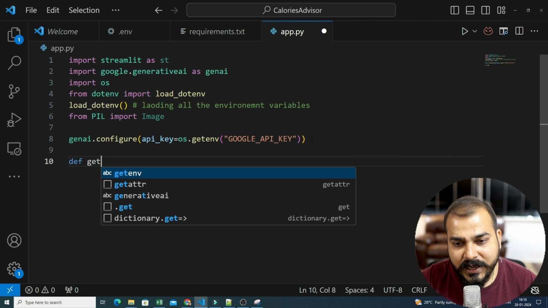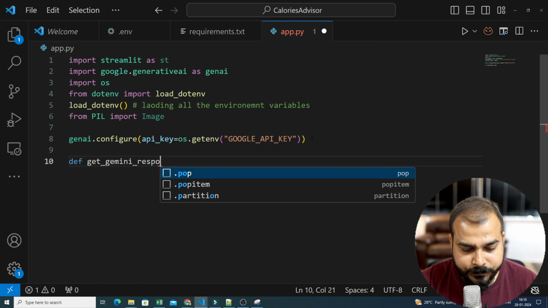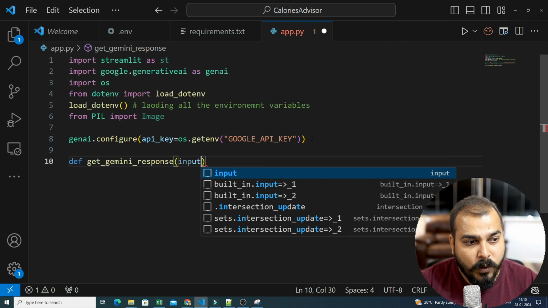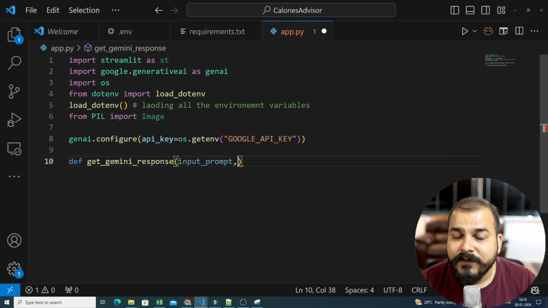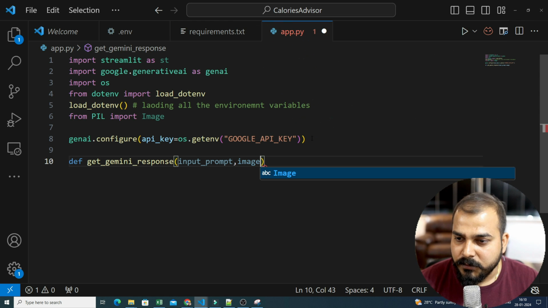Now the next thing is that I will go ahead and write get_gemini_response, and here I'm going to give two important parameters. One is the input prompt, the prompt that I am giving and telling the Google Gemini Pro Vision API how to act. I'll say that, hey, you are an assistant which will help me take out this information from the image and provide whether this food is healthy or not, such kind of messages. And the second parameter that you need to give over here is your image.